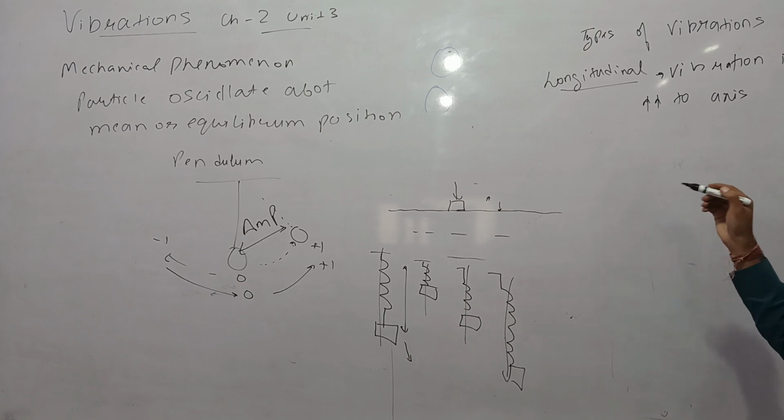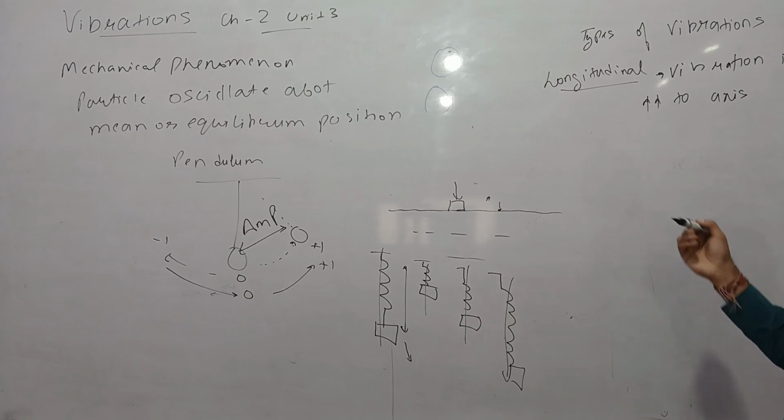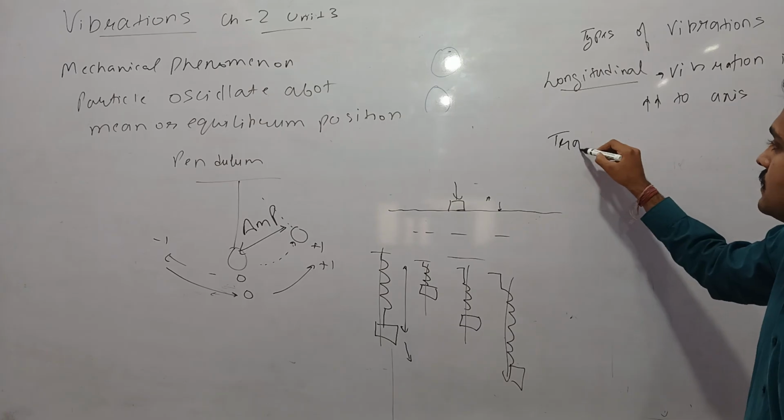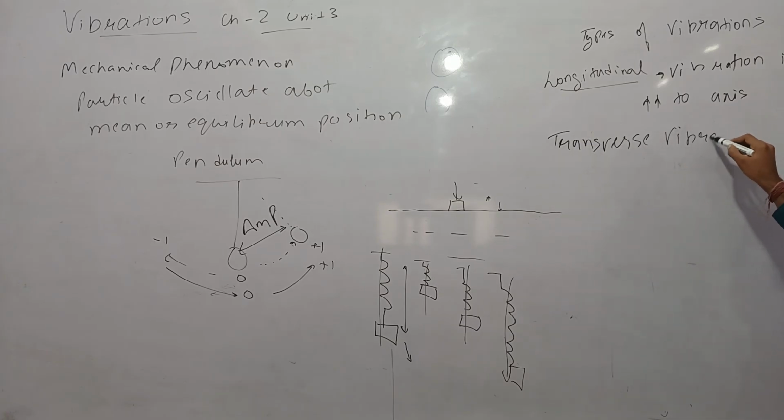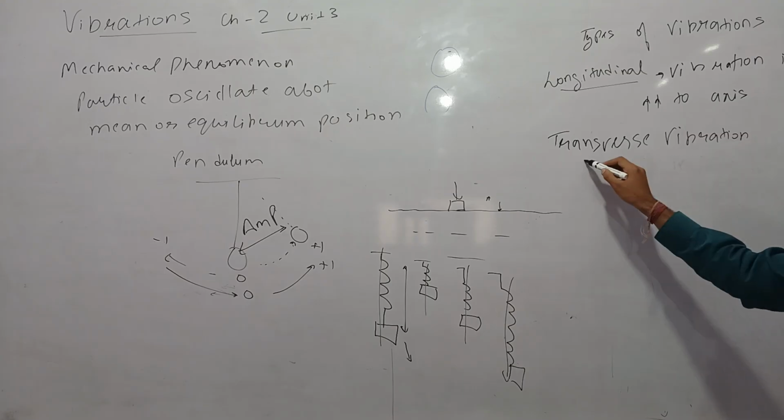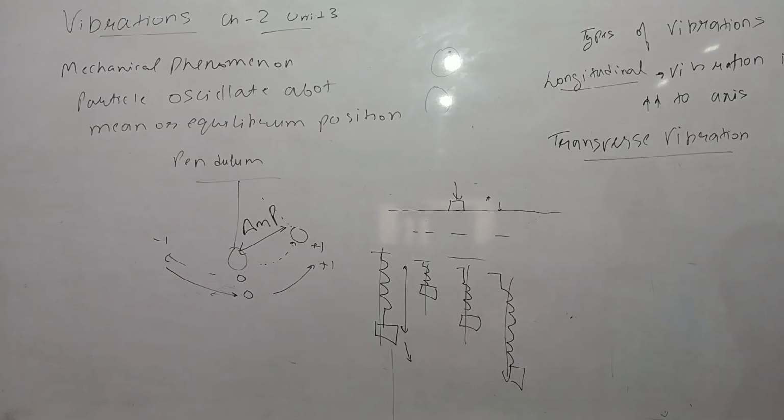Now next we have transverse vibration. What is transverse vibration? In transverse vibration, the particles of the medium vibrate in the direction which is perpendicular to the axis of the particle.